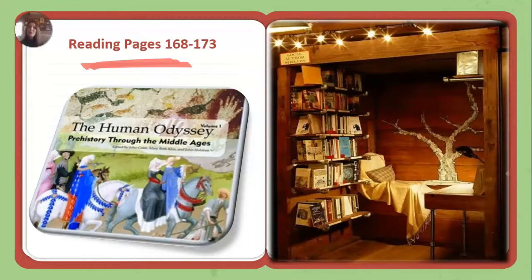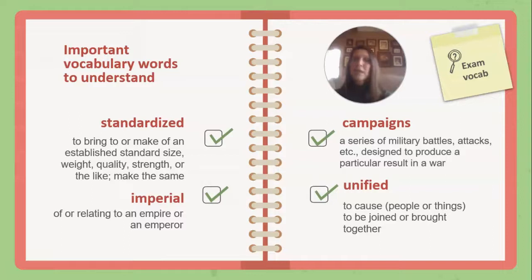So here we come to our reading. Please make sure that you do complete your reading, pages 168 to page 173 in your Human Odyssey book to help with your understanding of this lesson. And important vocabulary words to understand.